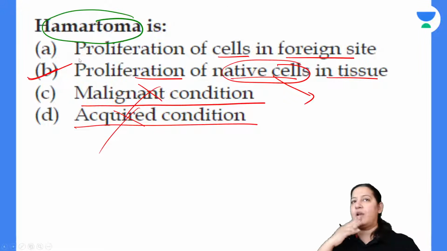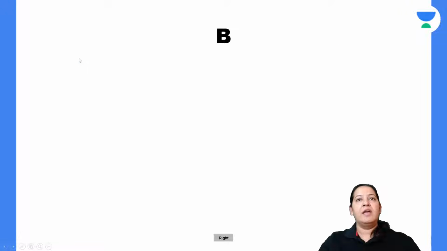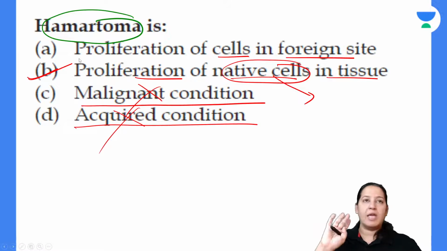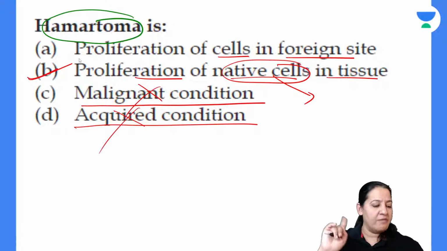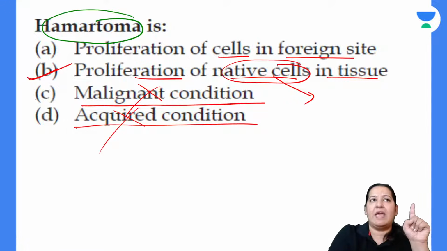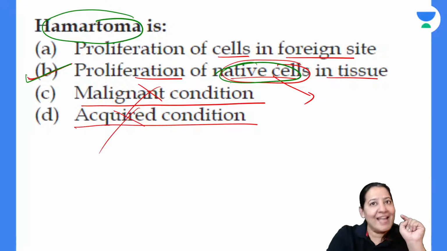Shriya, B, Vinay, you all are right. If I ask about hamartoma, answer B is correct. What are you all saying, answer B or A? Here the answer is B. Why are you all saying A? No, A is not the answer. Shriya, Vinay, A is not the answer. The answer is B. In hamartoma the site is native.